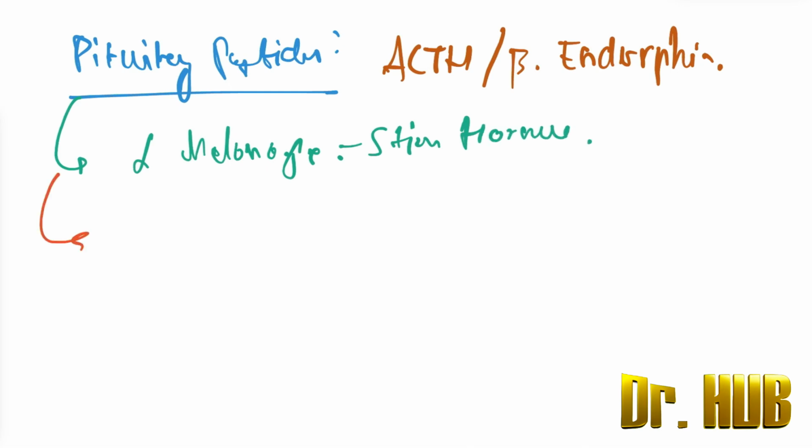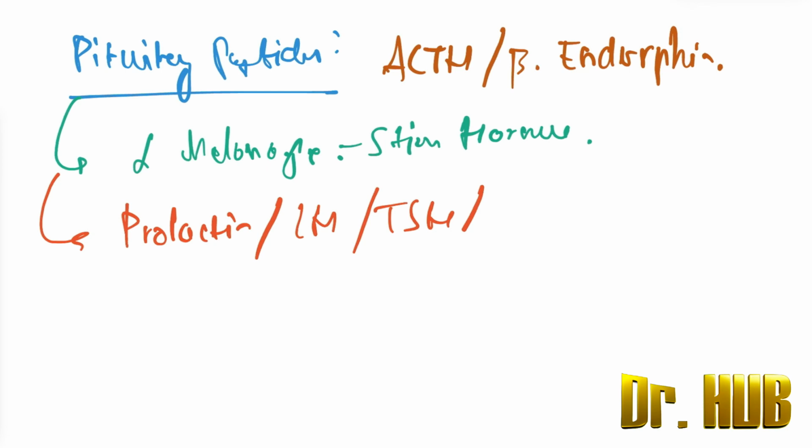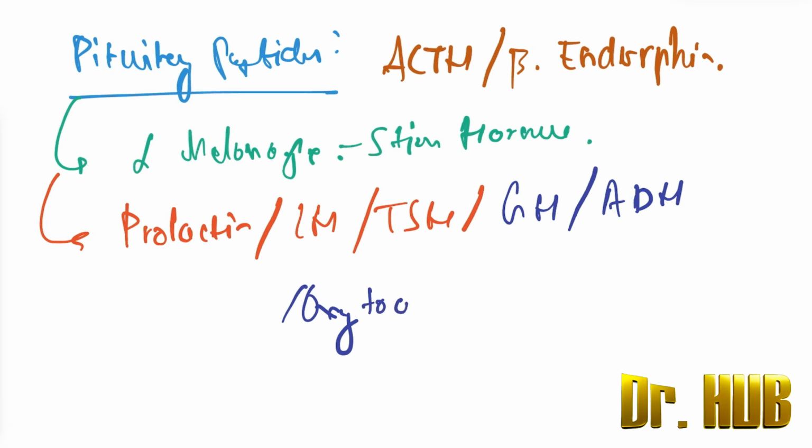Next is the presence of prolactin, LH as well as TSH. Next there is GH, growth hormone, and ADH as well as oxytocin. So there is ACTH, beta endorphin, alpha melanocyte, prolactin, LH, TSH, growth hormone, ADH as well as oxytocin.